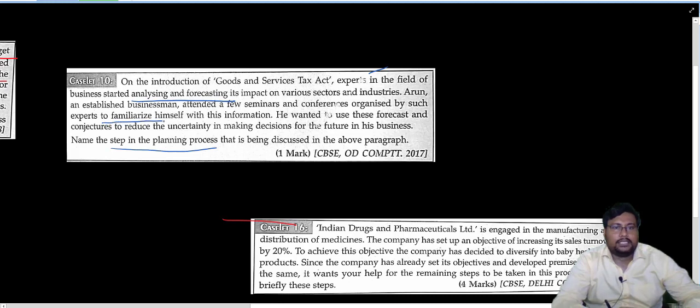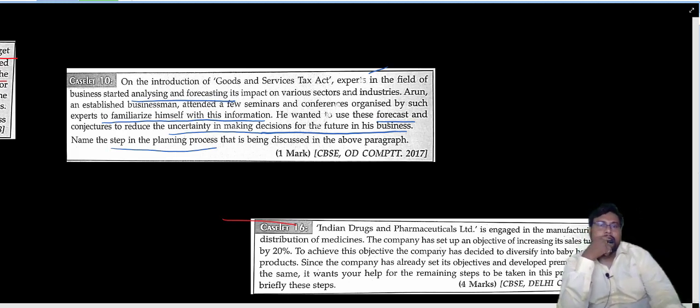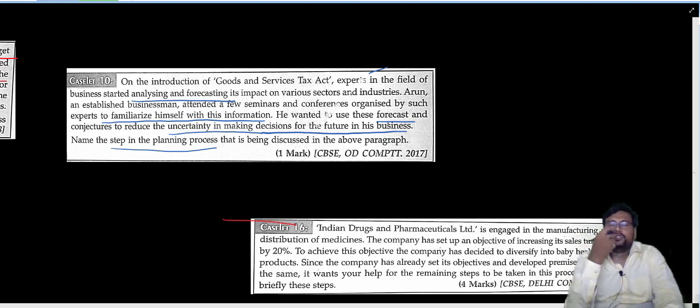Look, the word is there. The person is updating about the future, and this particular word is there 3-4 times. Uncertainty in making decisions for the future in his business. So beta, when you read this, one particular planning process, what we covered today, will come. Setting target is not there. We don't have the number of options also. Think.